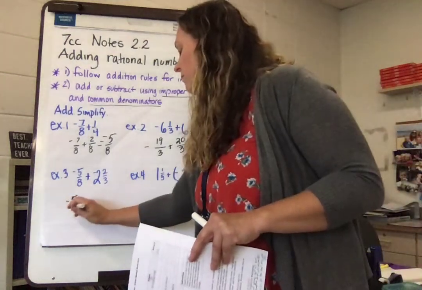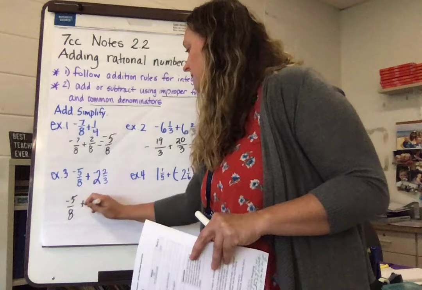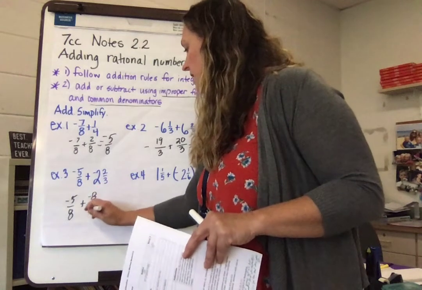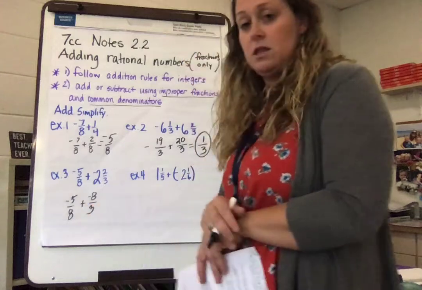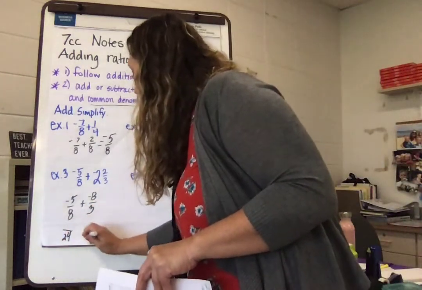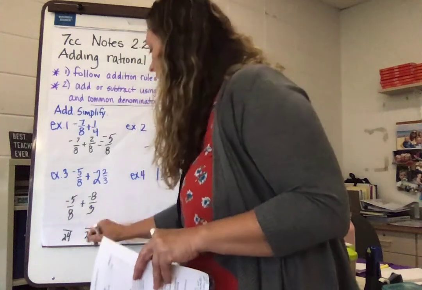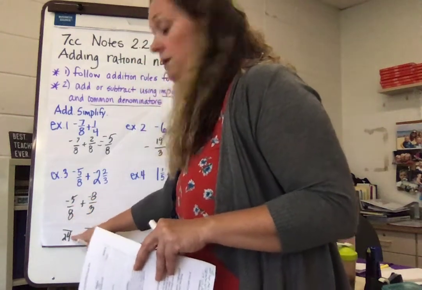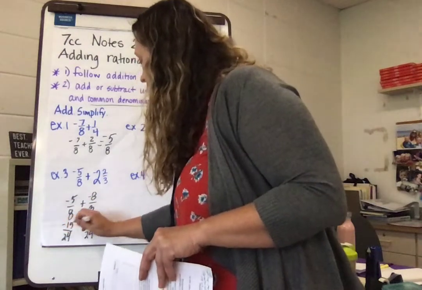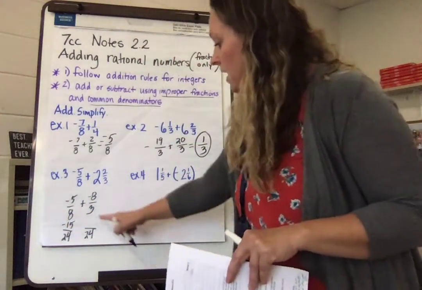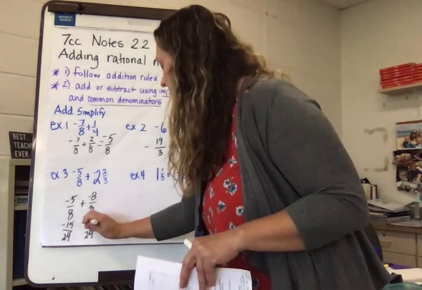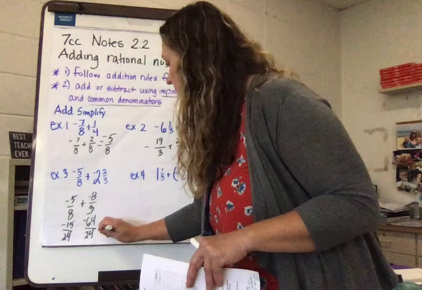So I'm going to rewrite negative 5/8, that's 6, 7, 8, and it's negative 8 thirds. I need a common denominator of 24. Negative 5/8, 8 times 3 is 24, so 5 times 3 is 15. And then 3 times 8 is 24, and 8 times 8 is 64.